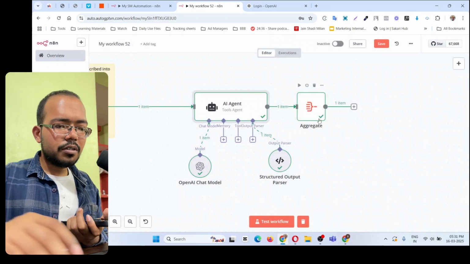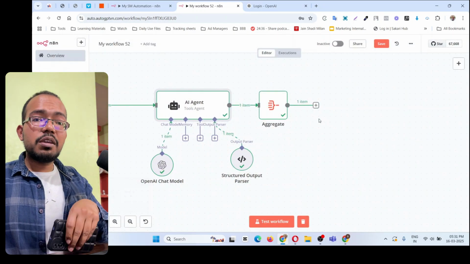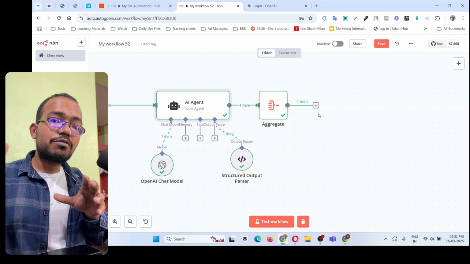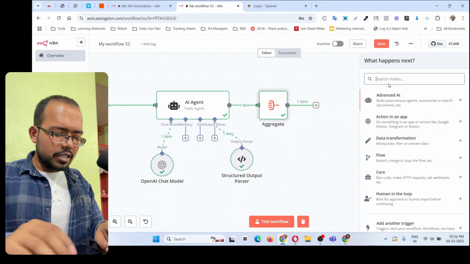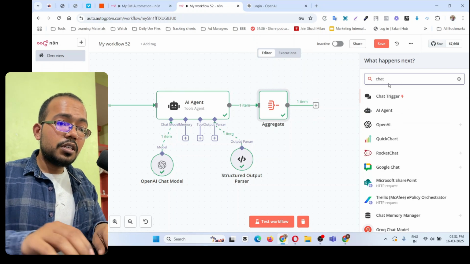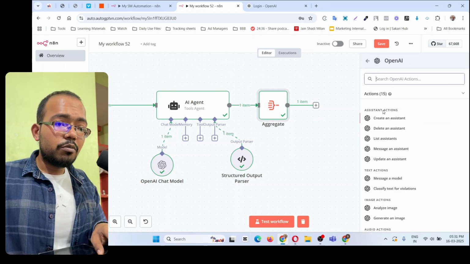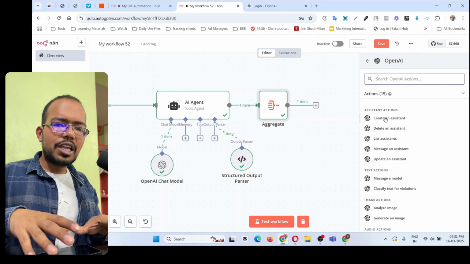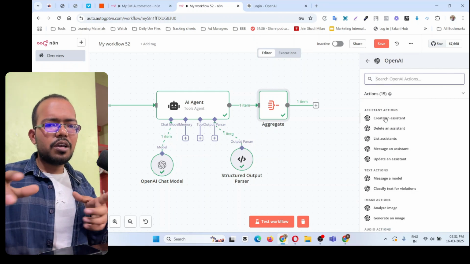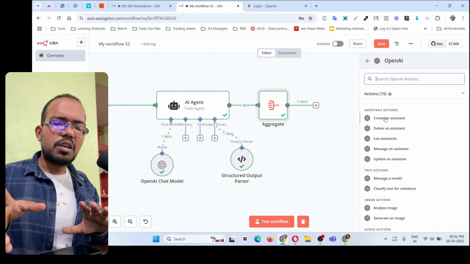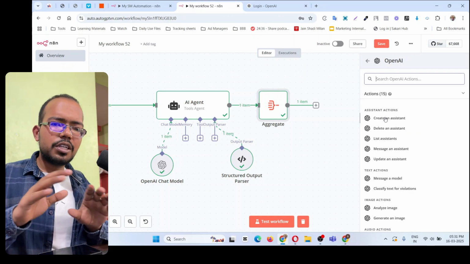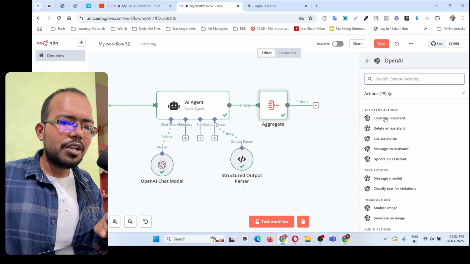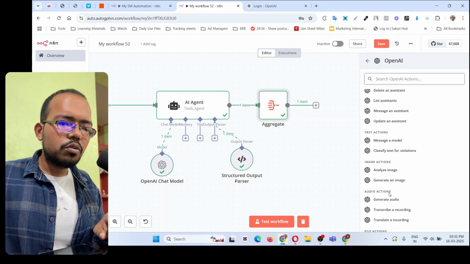So once it's done, right now it's time to generate the image because we need an image as well for Instagram and for Facebook. So click on this plus icon and search for ChatGPT OpenAI model. And if you want to use different AI models like Midjourney, DALL-E, or anything else, you can use that to generate the image. It is completely up to you. I am using OpenAI right now, but you can use a different one as well. So here I choose generate an image.